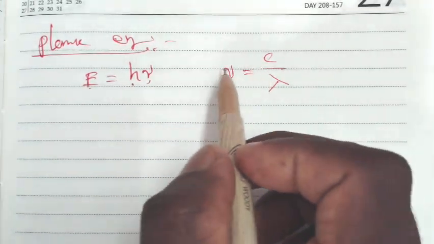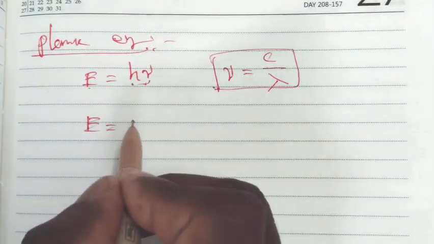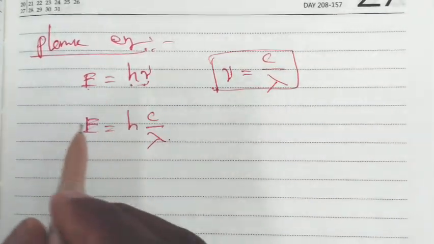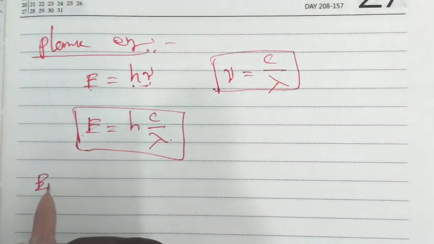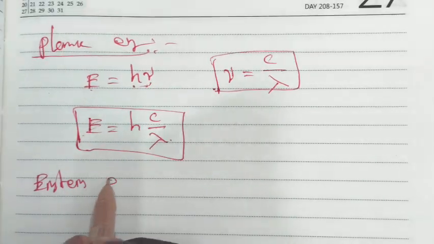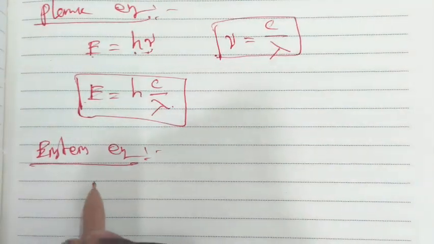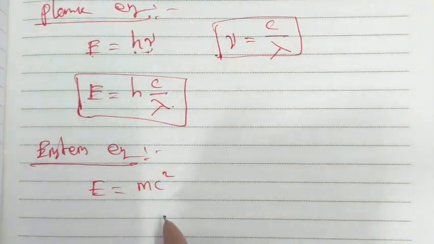Substituting this nu value, E is equal to hc by lambda. This is one formula. The second is Einstein's equation, which we are most familiar with: E is equal to mc squared.